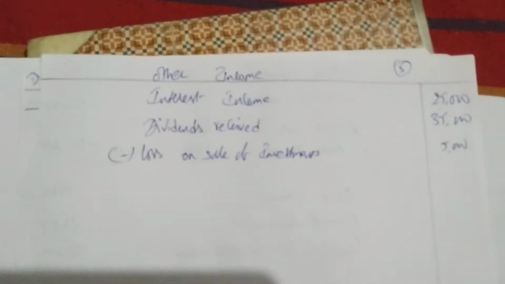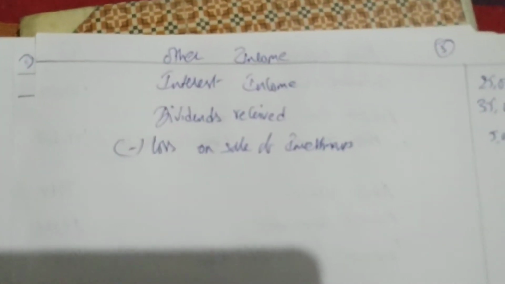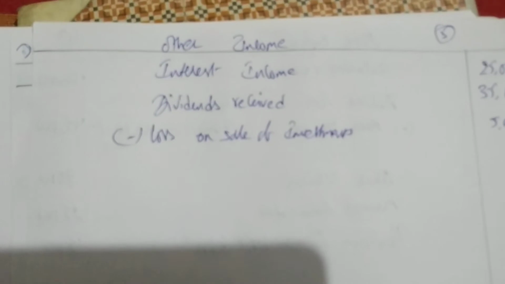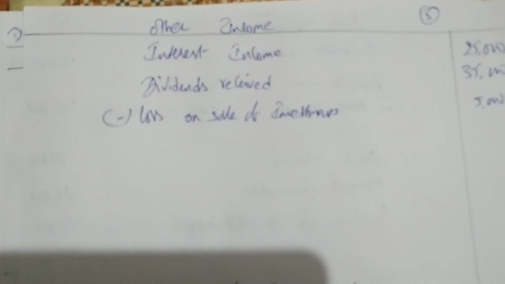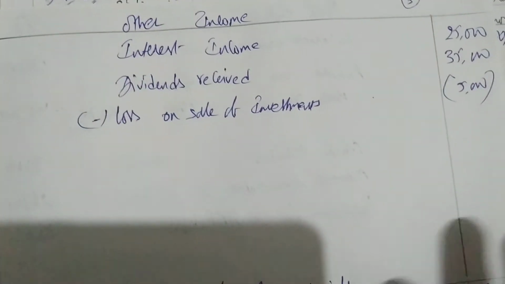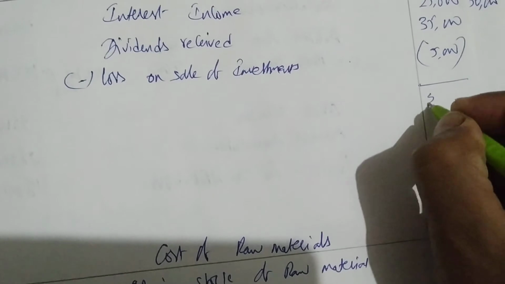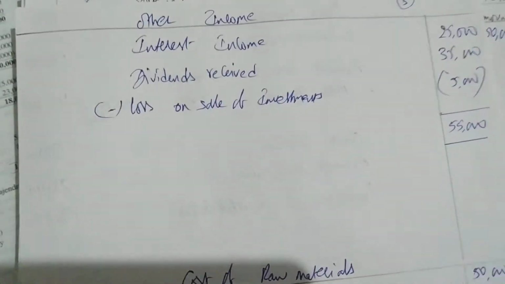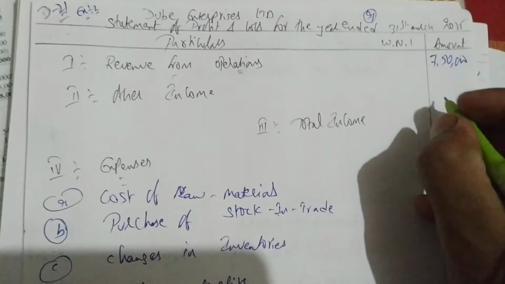So let us first total other income. We are having 25,000 plus 35,000 plus, sorry, this is minus, bracket you do, minus 5,000. Having 55,000 as other income total. Let us go to the format and write other income 55,000.